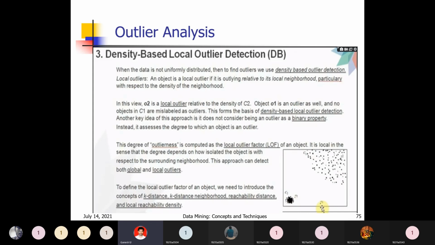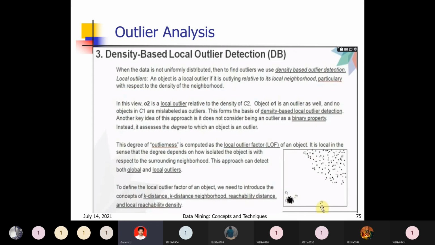What is meant by a local outlier? We have seen outliers, now we will see what a local outlier is. An object is a local outlier if it is outlying relative to its local neighborhood, particularly with respect to the density of the neighborhood. So it is somewhat away from the particular cluster.